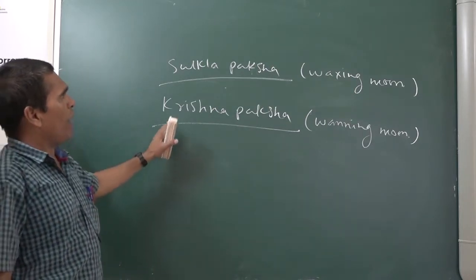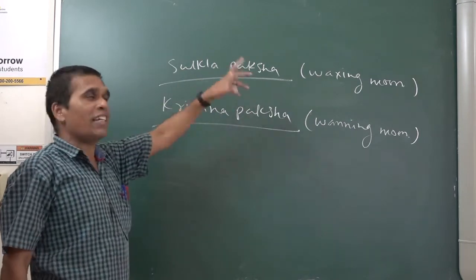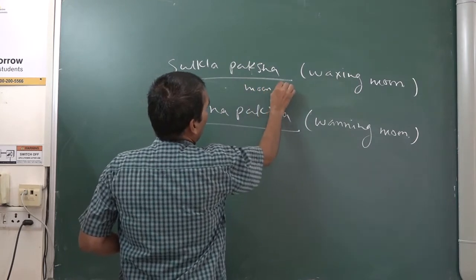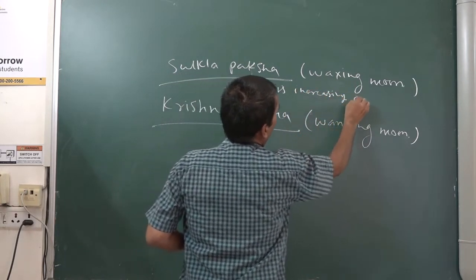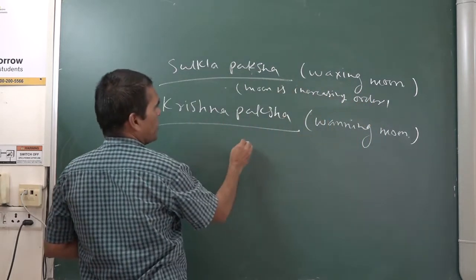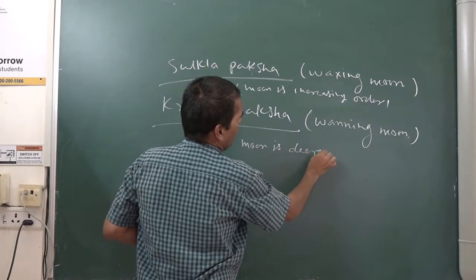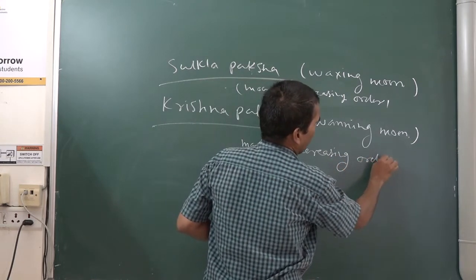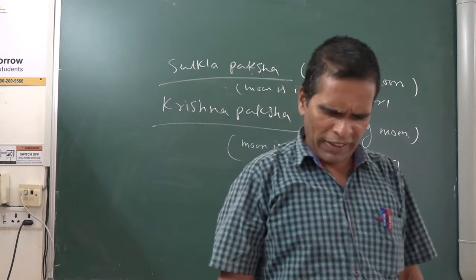Now you see, waxing moon means that during the Shukla Paksha the moon is in increasing order. You have to understand that. And Krishna Paksha means the moon is in decreasing order. You have to keep these two things in mind.